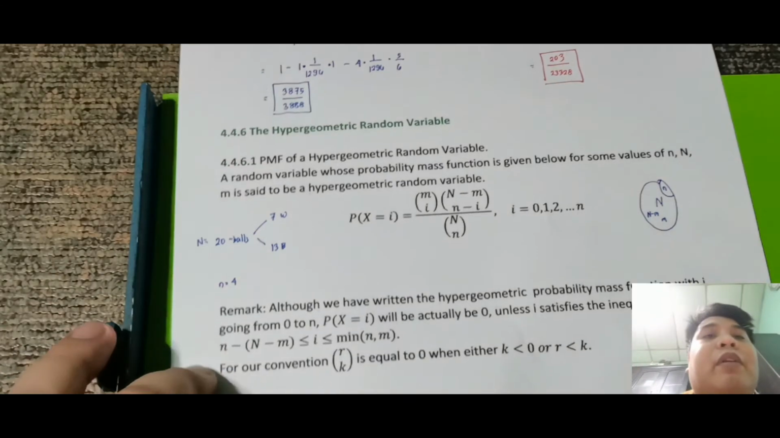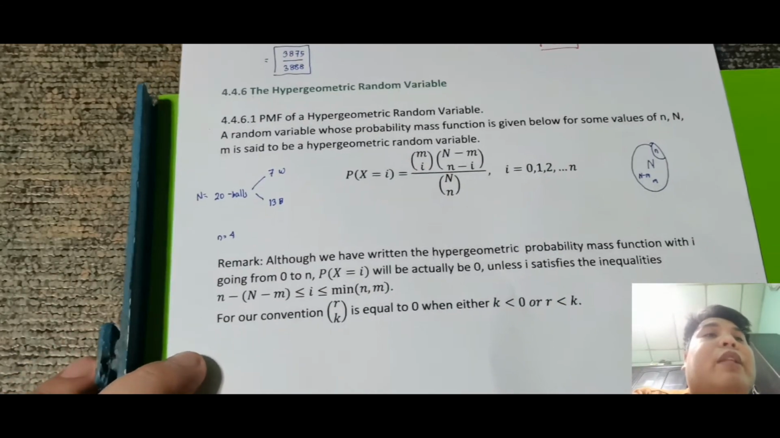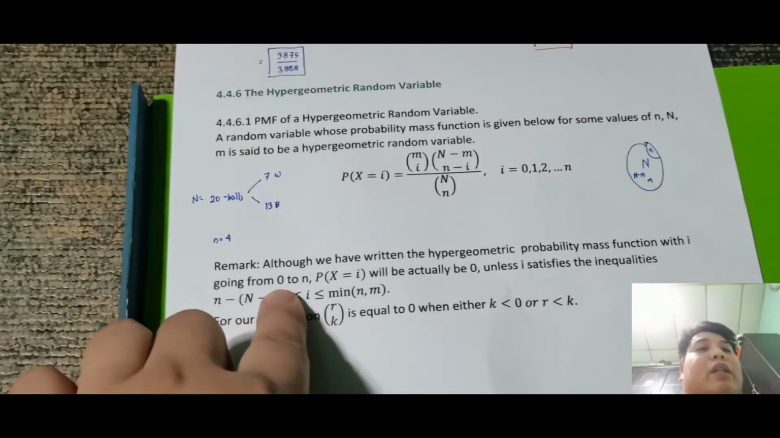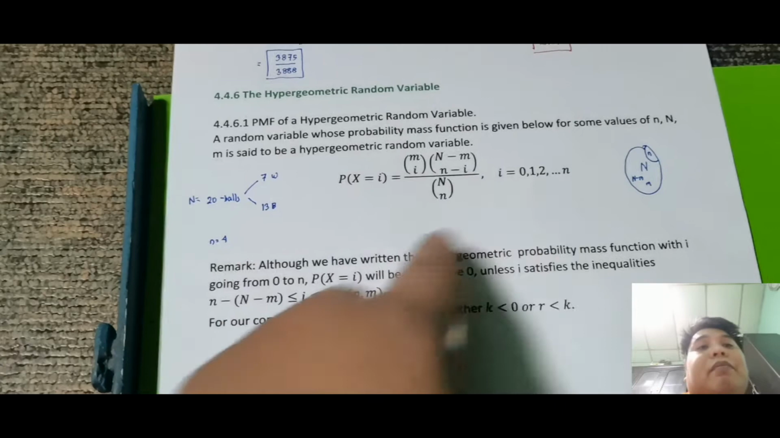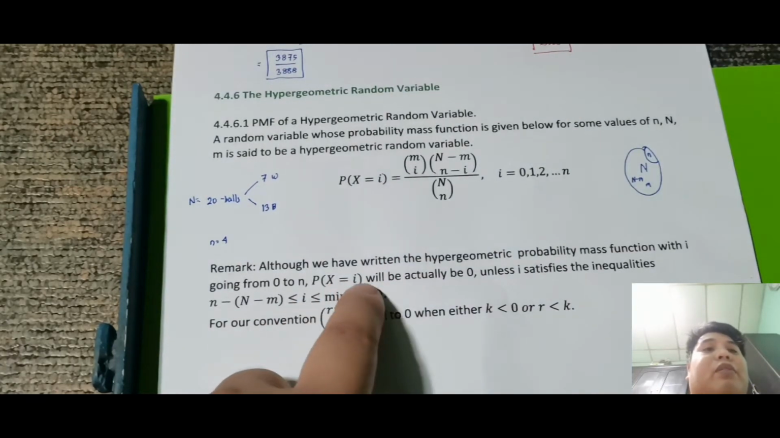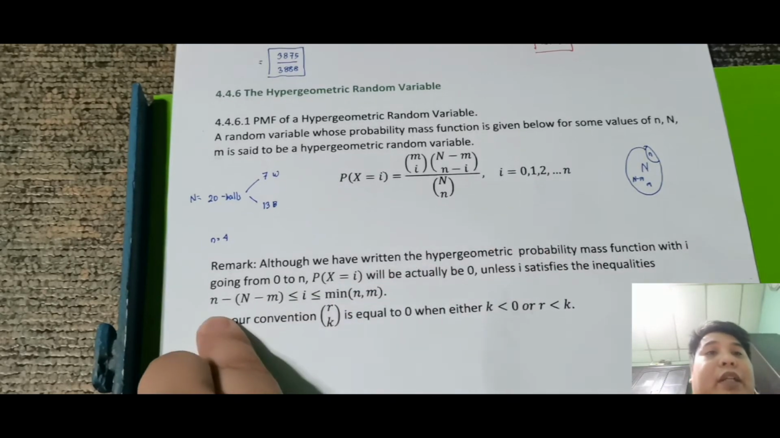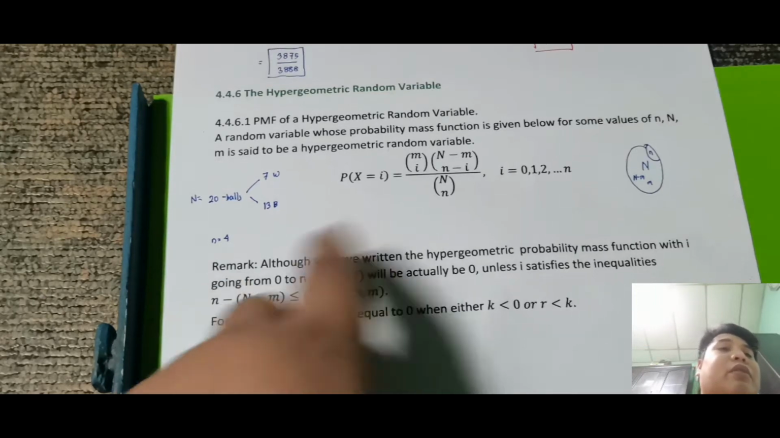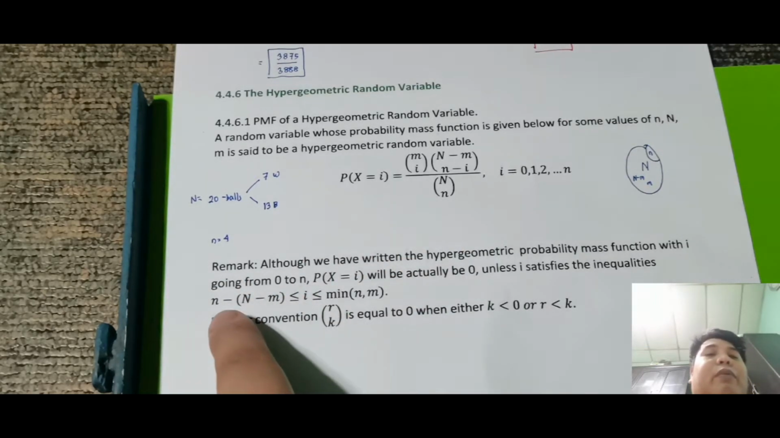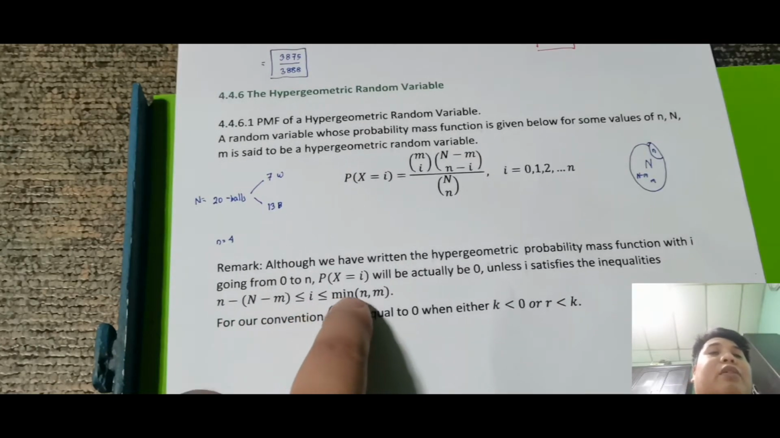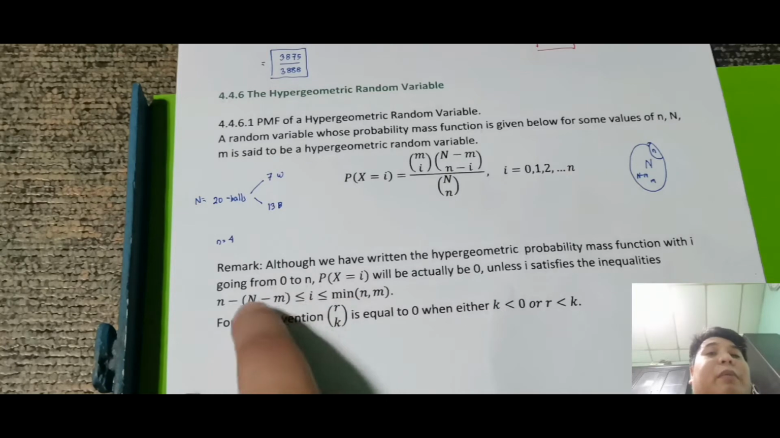Okay, tandaan yan. Okay, so now remark, although we have written the hypergeometric probability mass function with i going from 0 to n, so P of x equal to i will be actually 0 unless i satisfies the inequality. Again, possible lang na magkaroon tayo ng x is equal to i kung isa-satisfy niya itong inequality na to. Whereas that is n minus m is less than or equal to i, less than or equal to the minimum of n and m. Okay, so mamaya i-check natin yan.